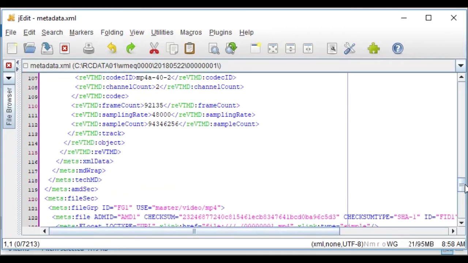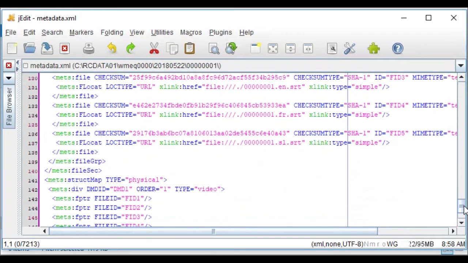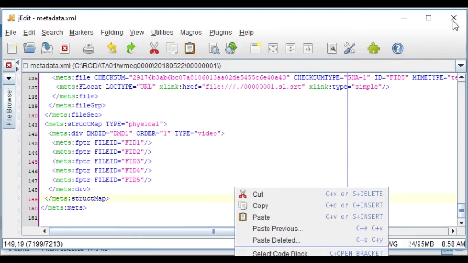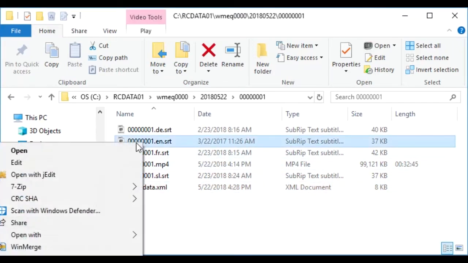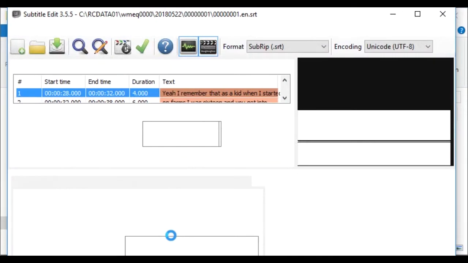Notice this is also being done in a format from the National Archives instead of the Library of Congress, which we are typically using, but in this case, Library of Congress didn't do a very good job on metadata, so we adopted the standards from NARA. Okay, I'm going to open up this SRT file.